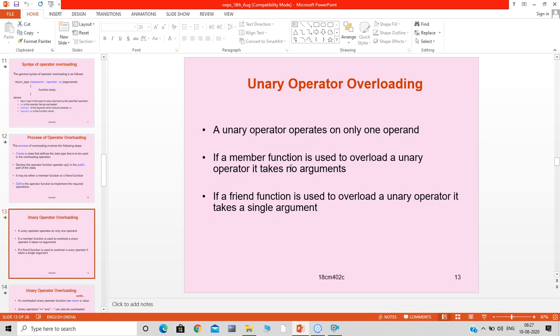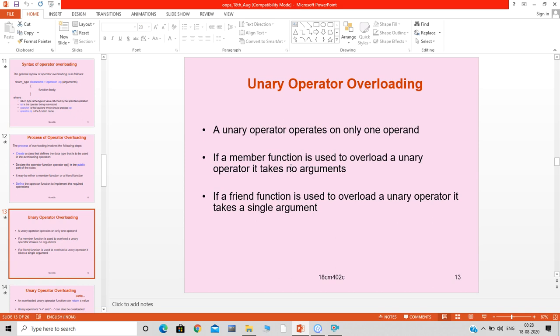If a member function is used to overload a unary operator, then we need not pass any arguments, because it takes the object through which this member function was invoked as its operand. If a friend function is used to overload a unary operator, then it takes a single argument obviously, and that argument will be the object of the class to which it is a friend.